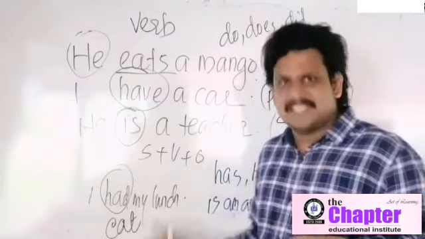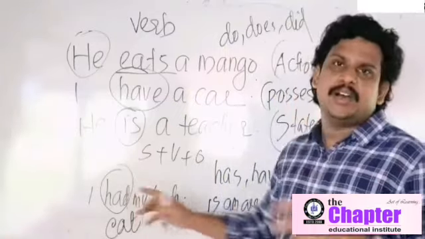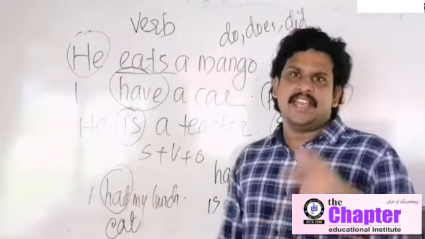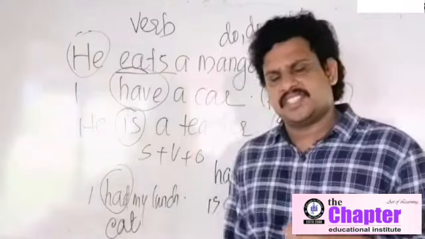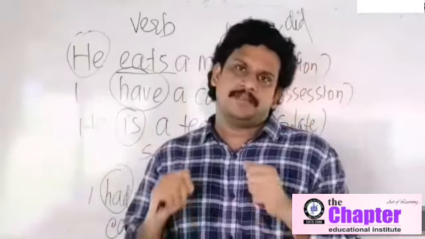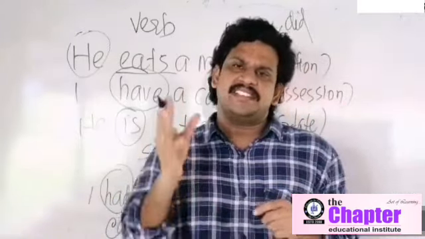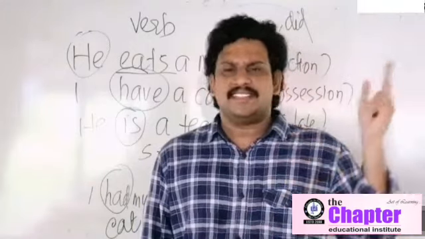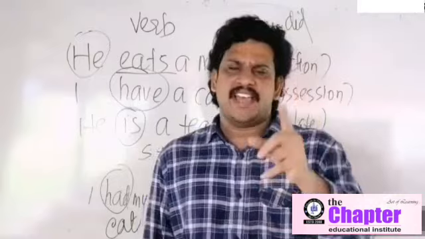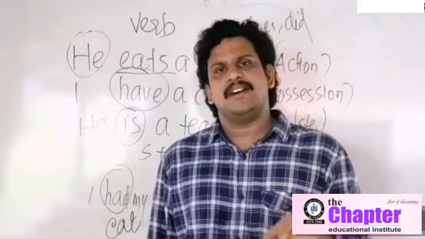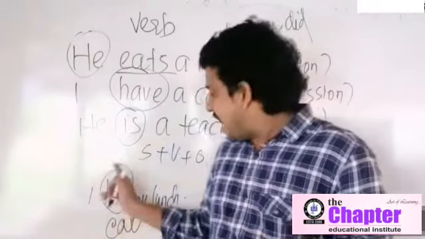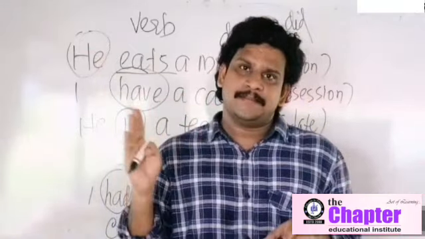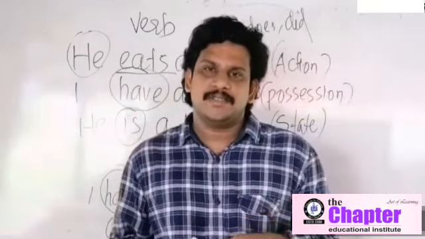Okay, some exceptions are there. Look at the meaning side. You have to be careful. Okay, have and had. I have my breakfast. Have is not a possession verb. Have is the action verb. Okay, verb denotes an action, state, possession. Action: do, does, did, eat, jump, go, fly, etc. So many verbs are there. Possession: has, have, had. State: is, are, was, were. But sometimes have and had are used as action verbs. Understood?